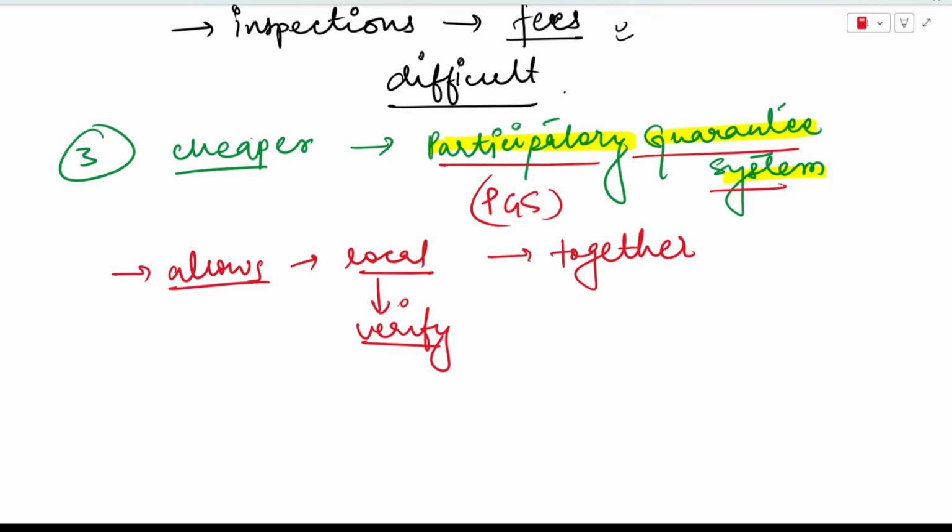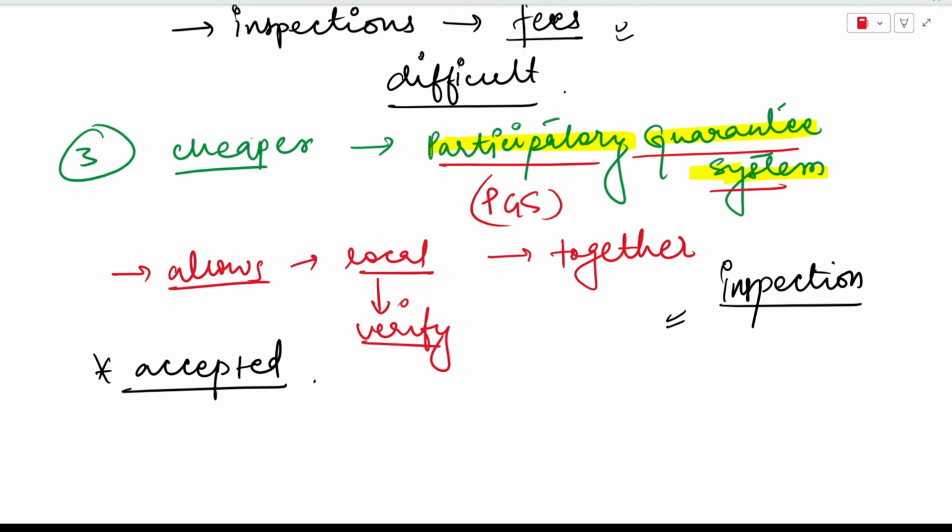So the local communities participate in this inspection process themselves, and they can verify for each other whether the method being used is correct or not. But the problem is that this kind of system is not accepted everywhere. This is still not accepted in a lot of places.